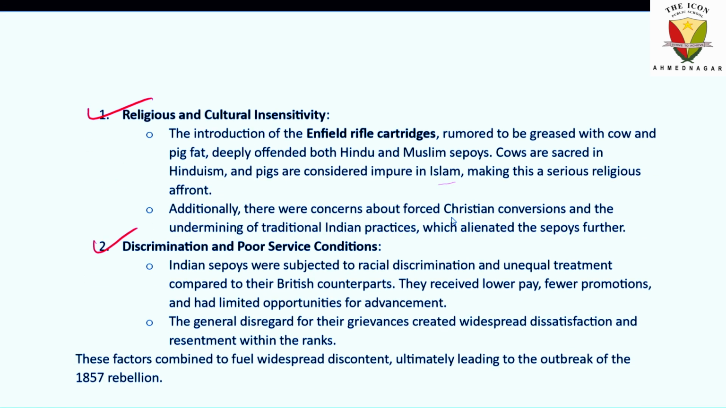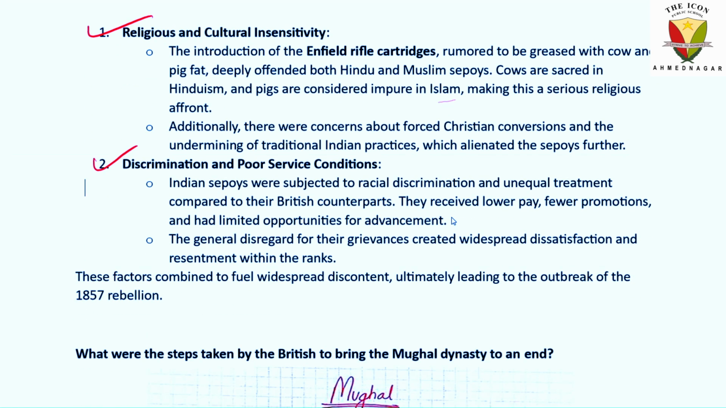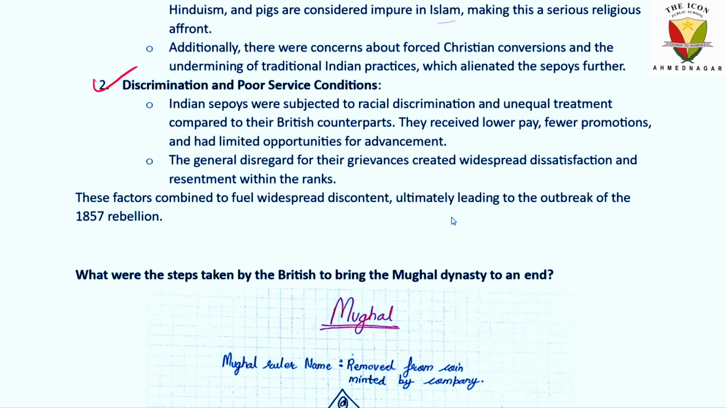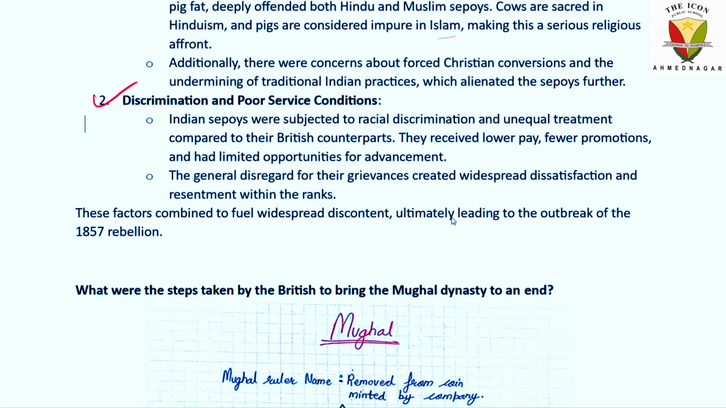The second point is discrimination and poor service conditions. Indian sepoys were subjected to racial discrimination and unequal treatment compared to their British counterparts. They received lower pay, fewer promotions, and had limited opportunities for advancement. They were not treated equally, and their ranks were below the British counterparts. Basically, they were discriminated against, and service conditions were poor. That's why they were unhappy. You can directly write these two points in a similar way. This content is for 3 marks.